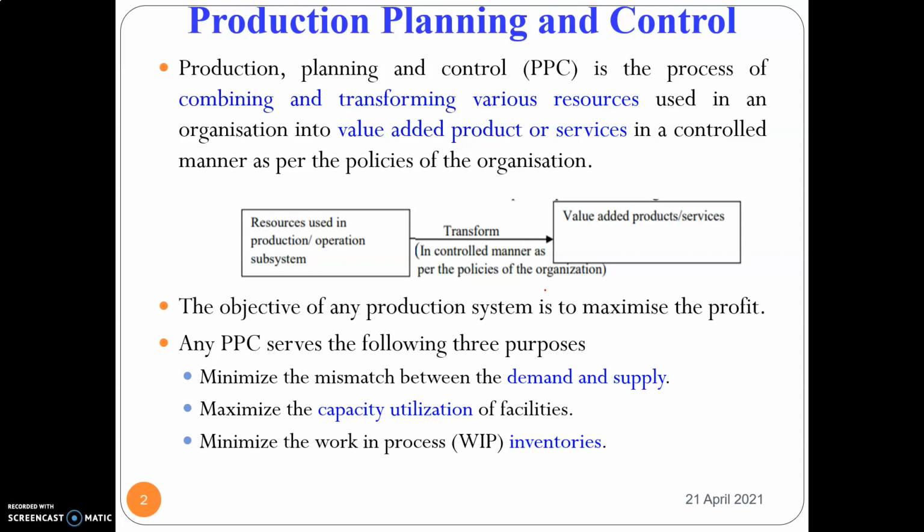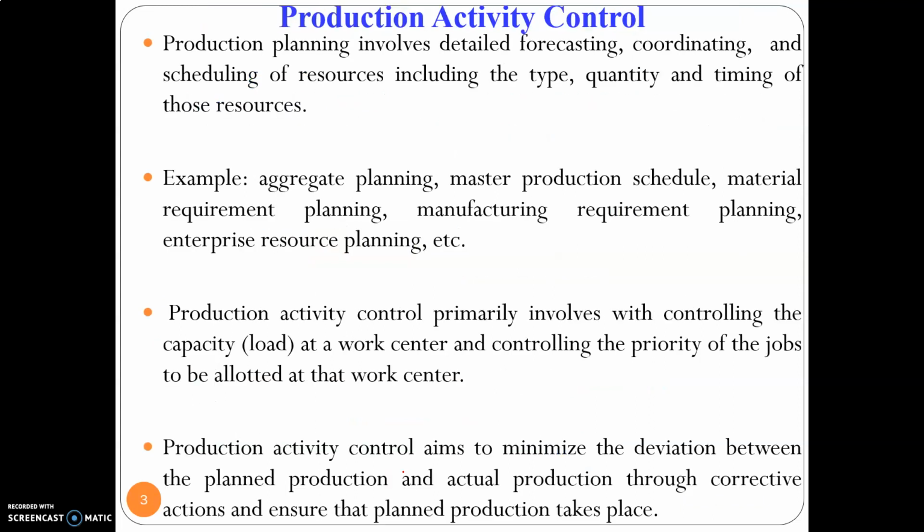Here we are going to plan our production as well as control the production so that the objectives are achieved. So what are the objectives? We want to minimize the mismatch between the forecasted demand and our actual supply. We want to maximize the capacity utilization of facilities, and we want to minimize the work in process inventories. So these are the three objectives of any PPC.